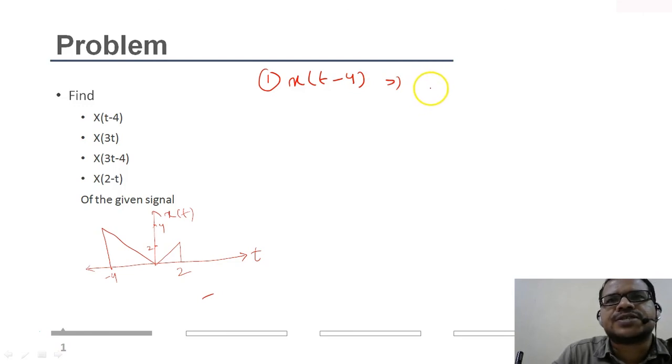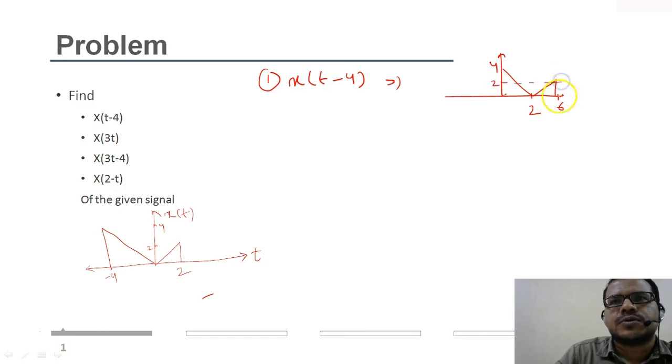We are shifting the signal in the positive time axis. So minus 4 will go up to 0, 0 will go up to 2, and 2 will go up to 6. The signal will be this, this and this. This is 4, this is 2. This is x of t minus 4.